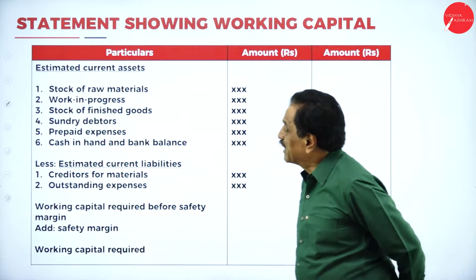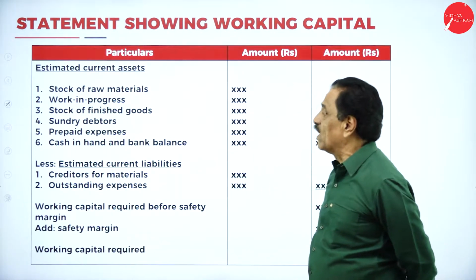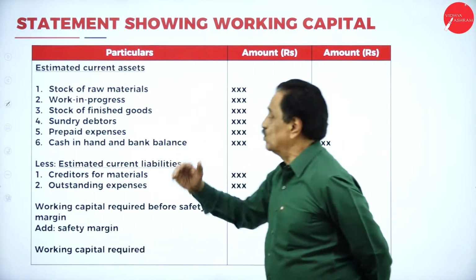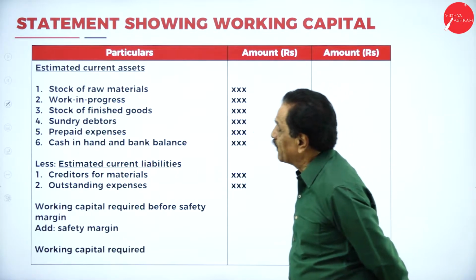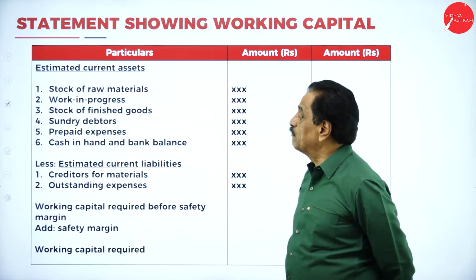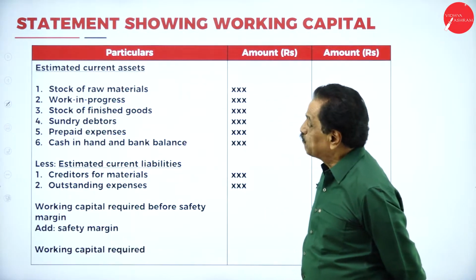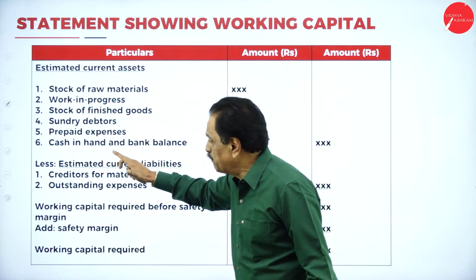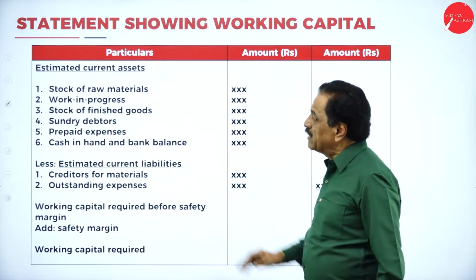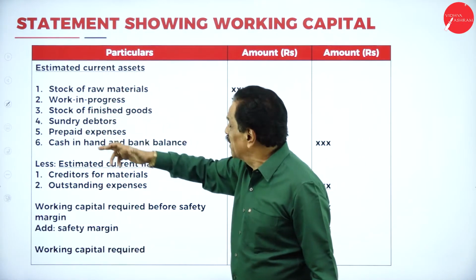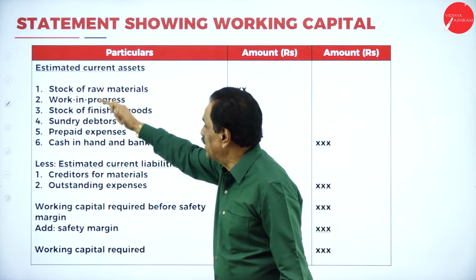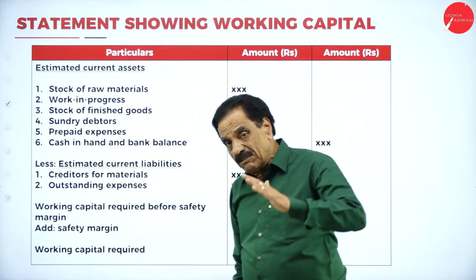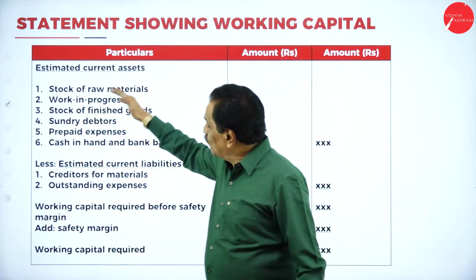Students, it is better to take down this format. This is how we are going to make the estimate. First, stock of raw material, work in progress, stock of finished goods, debtor, prepaid expense, cash in hand, bank balance. There may be an interchange; sometimes finished goods come before work in progress. But generally, first raw material, then work in progress, then finished goods.